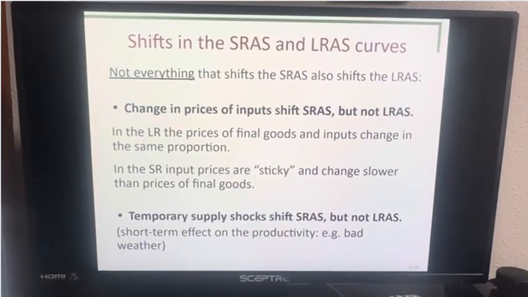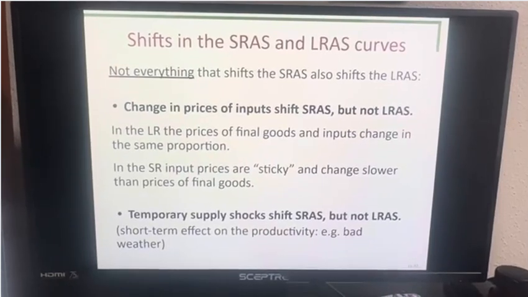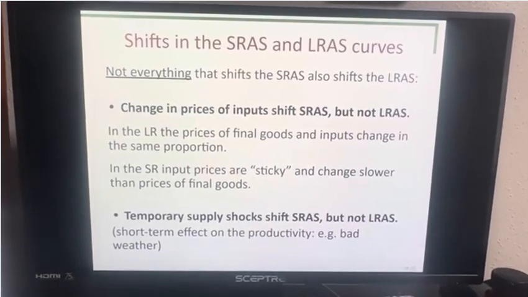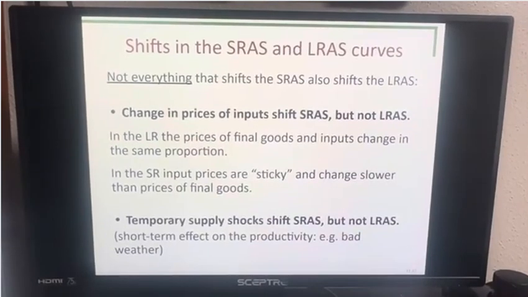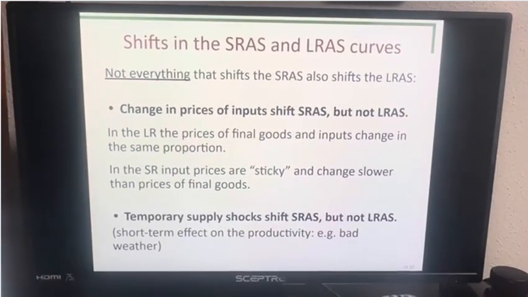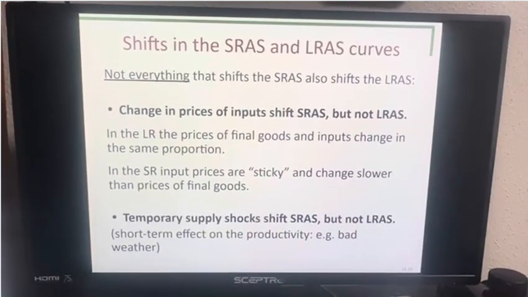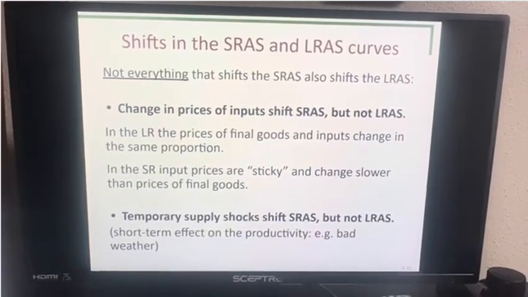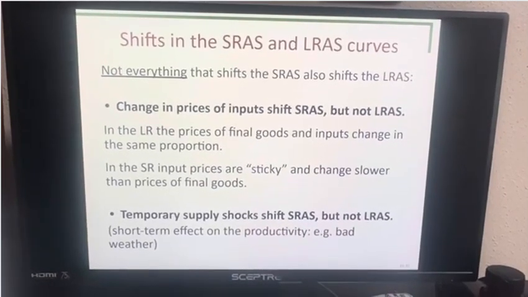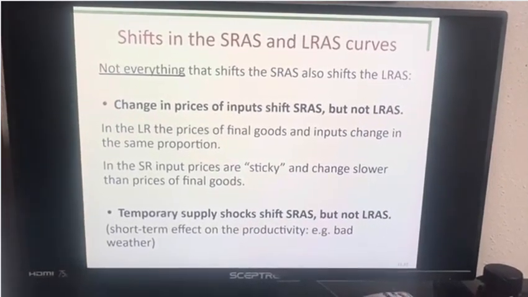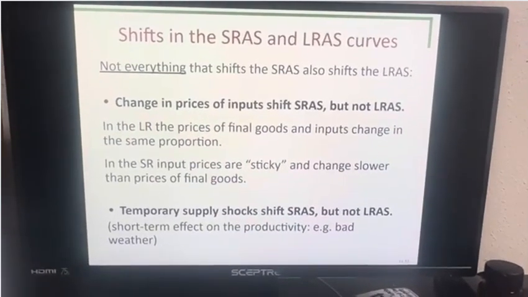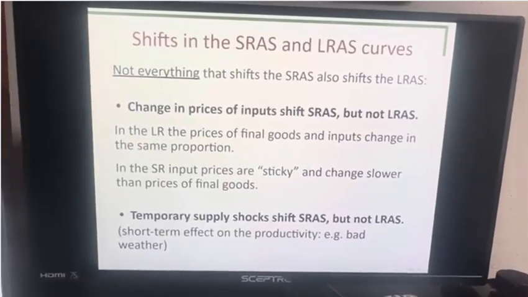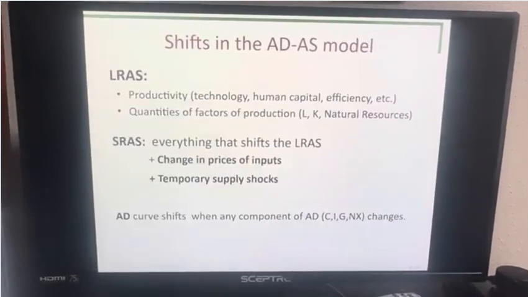In the long run, the prices of final goods and inputs change in the same proportion. In the short run, input prices are sticky and change slower than prices of final goods. Temporary supply shocks shift short-run aggregate supply, but they don't shift long-run aggregate supply. Short-term effects on productivity would shift it, such as bad weather, which would cause a temporary supply shock shift in the short-run aggregate supply curve.